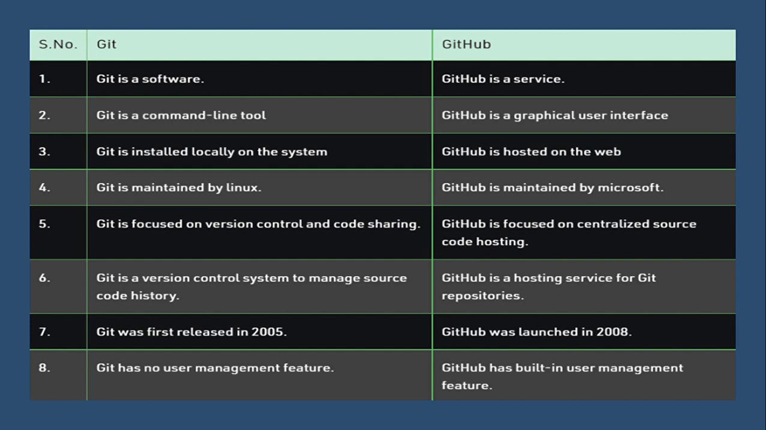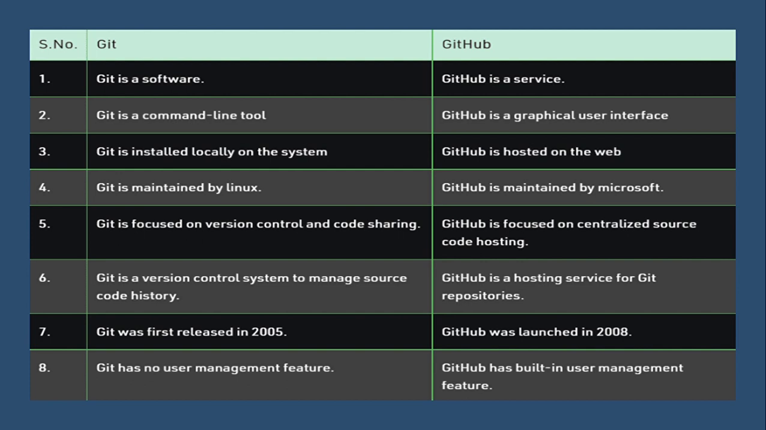GitHub has a graphical user interface, whereas Git is a command line tool. Git is installed locally on the system. GitHub is hosted on the web. GitHub is maintained by Microsoft and Git is maintained by the Linux Foundation. Git is focused on version control and code sharing, whereas GitHub is focused on centralizing source code hosting. GitHub is a hosting service for Git repositories. Git is a version control system to manage source code history. Git was first released in 2005. GitHub was first launched in 2008 and acquired in 2018 by Microsoft.